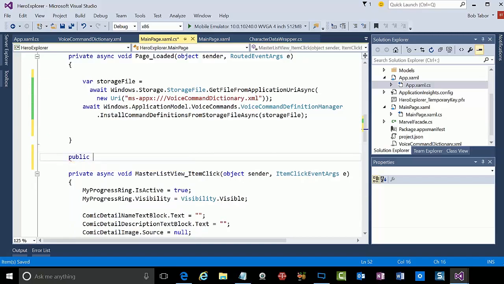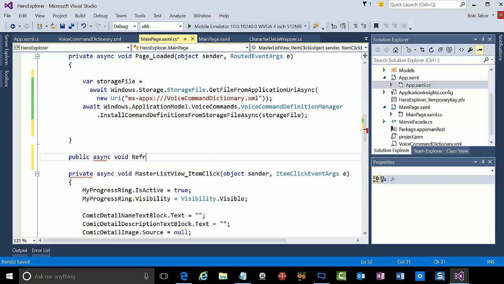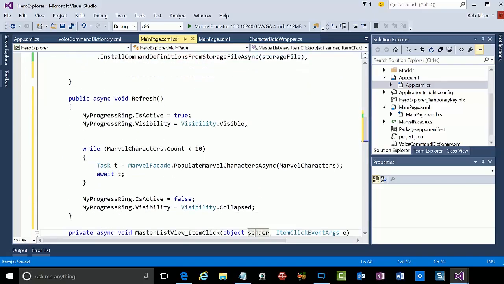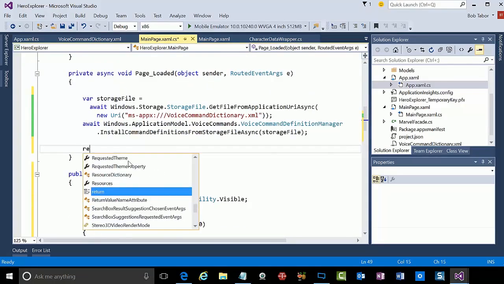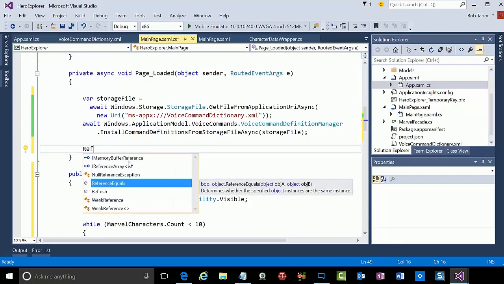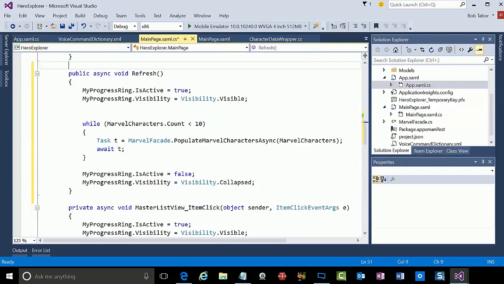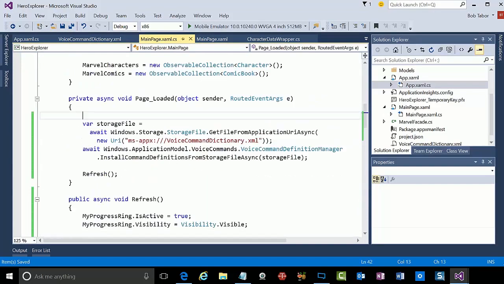Go to public async void Refresh. And its only job will be to do all of that. And then we'll call Refresh from here. And this also sets us up to create some user interface element that you can click on to refresh, but we're not going to do that in this video or in this series of videos for that matter. Okay, so that looks good.